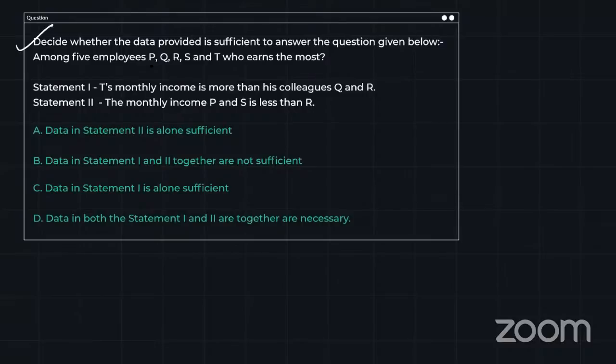Among 5 friends P, Q, R, S, T, who earns the most? Statement number 1 is T's monthly income is more than his colleagues Q and R. Statement number 2 is the monthly income of P and S is less than R. Throw your answers in the comments.